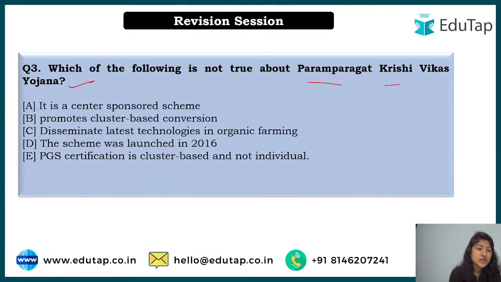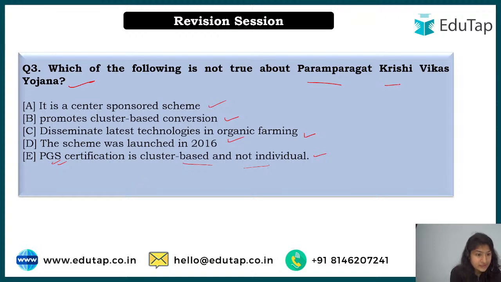Now let's move to question number 3, which asks: which of the following is not true about Paramparagat Krishi Vikas Yojana? So you have the following options. First, it is a centre-sponsored scheme. Second, it promotes cluster-based conservation. Third, it disseminates the latest technology in organic farming. Fourth, this scheme was launched in 2016, and the last is PGS certification is cluster based and not individual. PGS certification, this is the Participatory Guarantee System, right? And in this you can get a certification for your land that it is organic, that it produces organic produce.